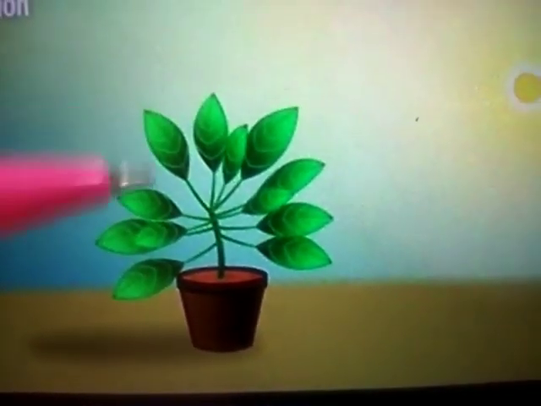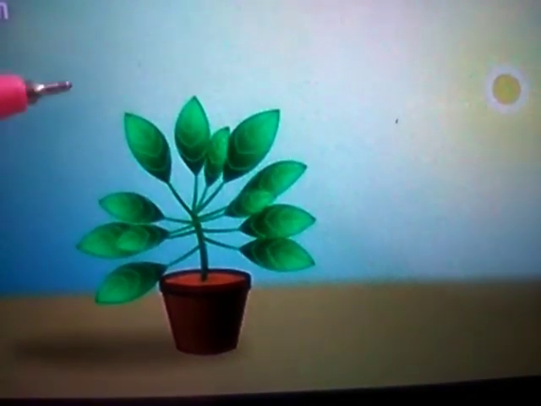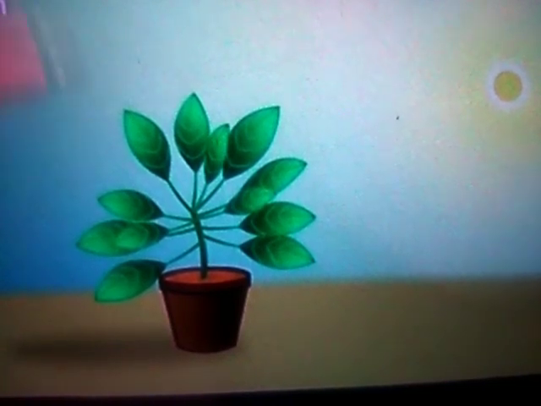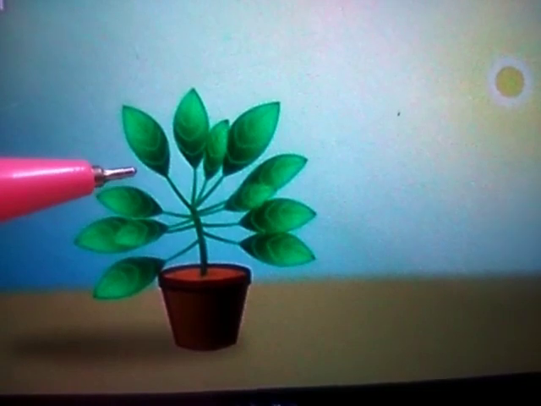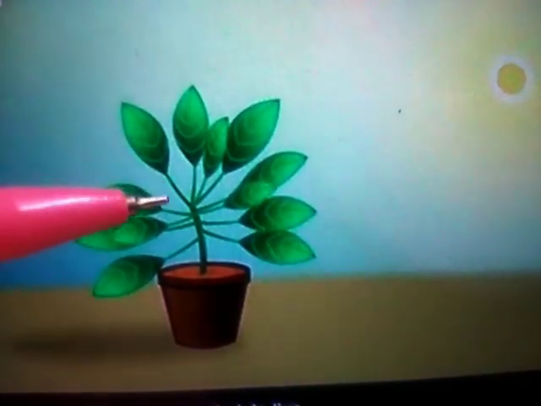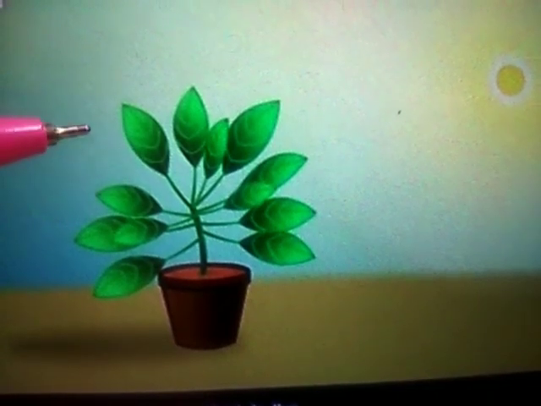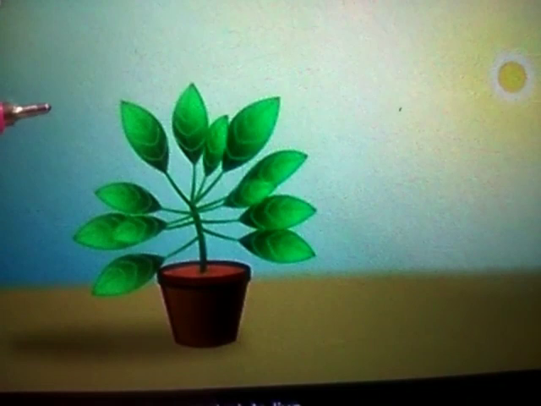And what does it prepare in the leaf? It prepares glucose and oxygen. Oxygen is a gas, so it is given out in the air. Glucose is used by the plant. Understood? And that oxygen is used by all the other living things, those are animals and human beings.